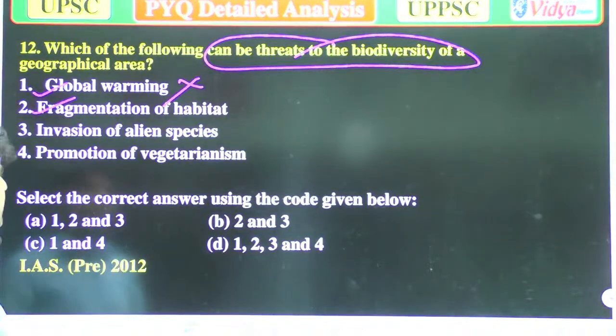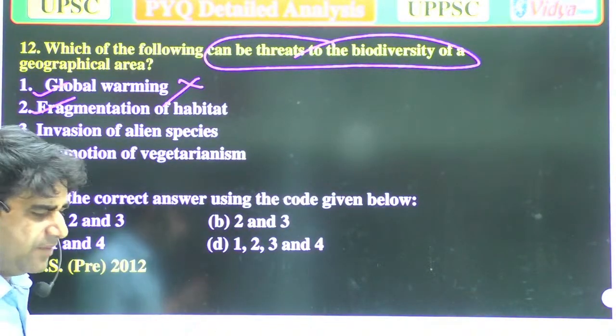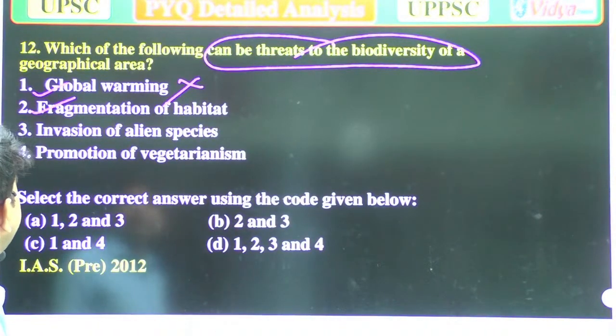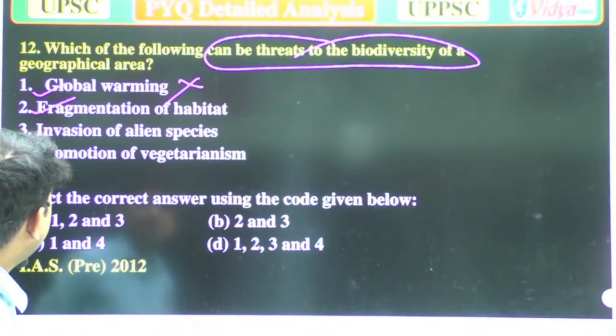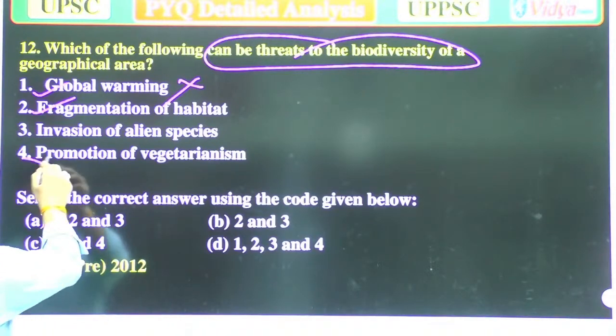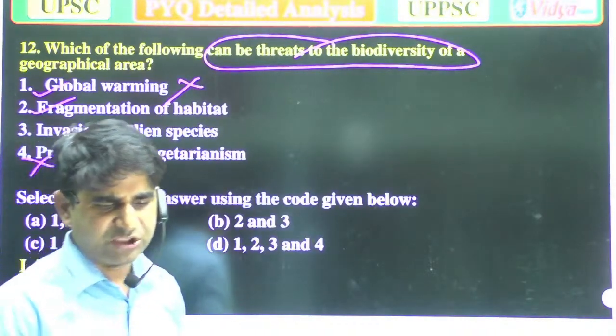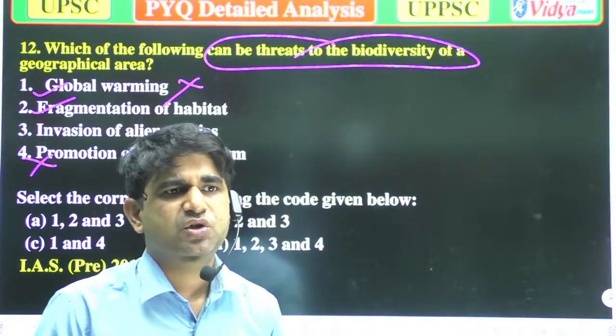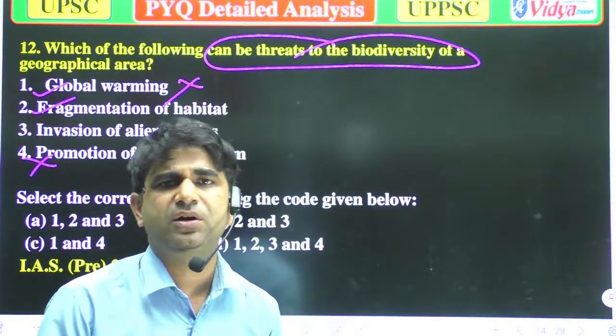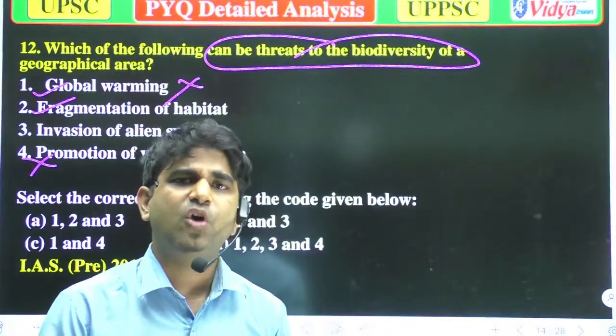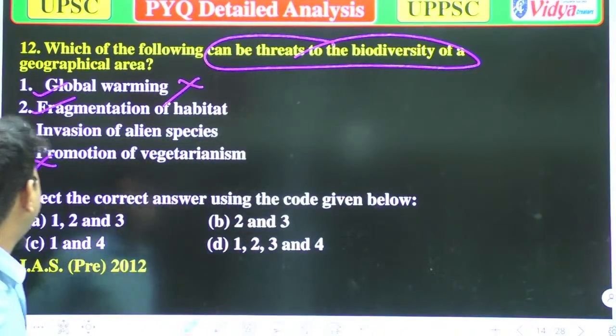Option D, promotion of vegetarianism, is not the correct answer, because if there is more vegetation or more vegetarianism, it will not harm the whole biodiversity of the area. So that could not be the correct answer.